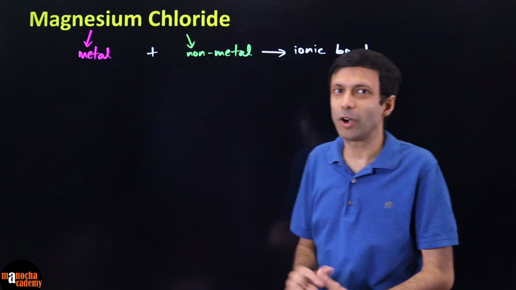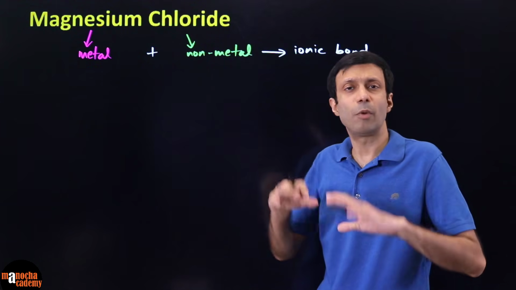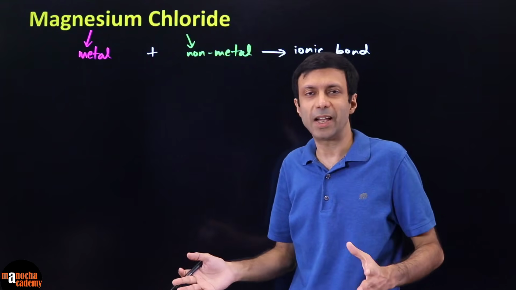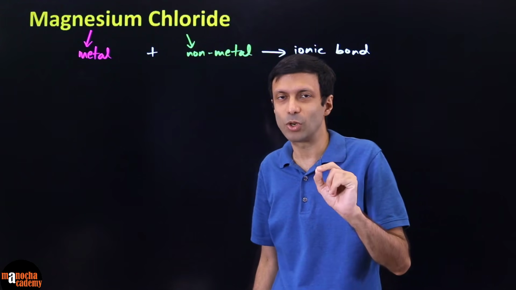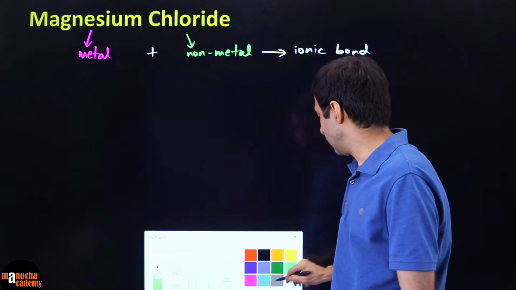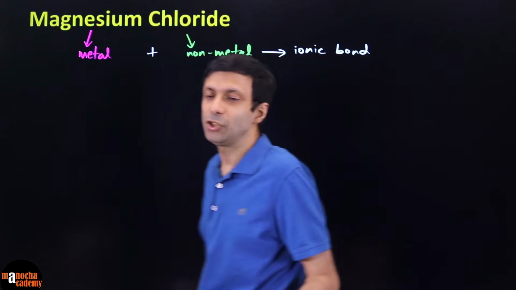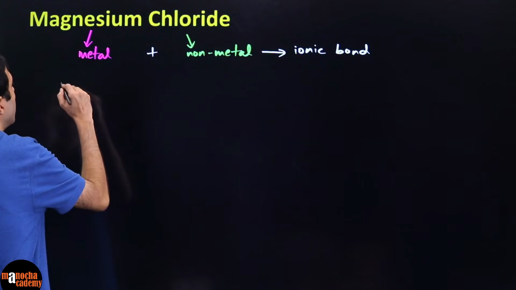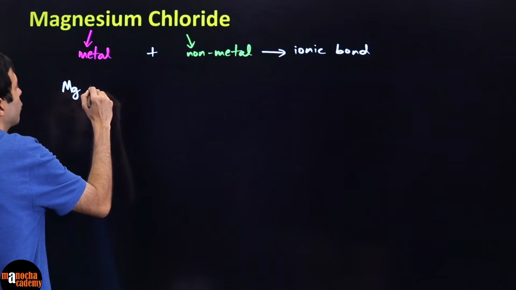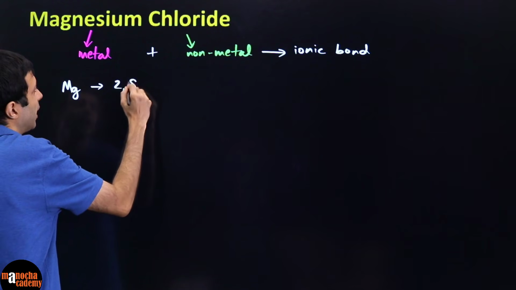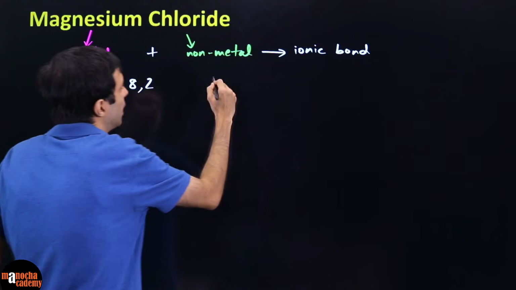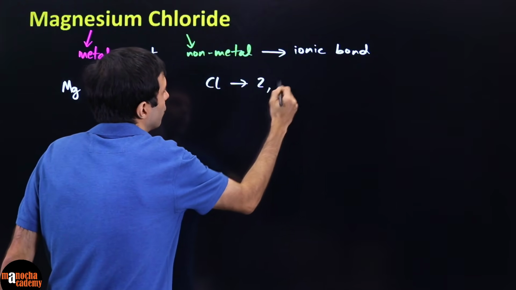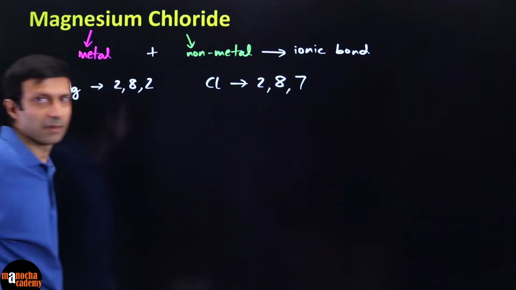So let's try to draw the bonding diagram here. Again, in the bonding diagram, you don't have to draw all the entire shells, just the valence shell, the outermost shell. So for magnesium, we know magnesium has atomic number 12, so the electron configuration is 2, 8, 2. And chlorine, as we saw, has electron configuration 2, 8, 7.